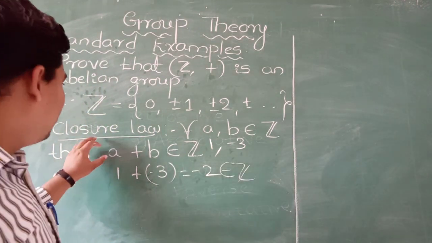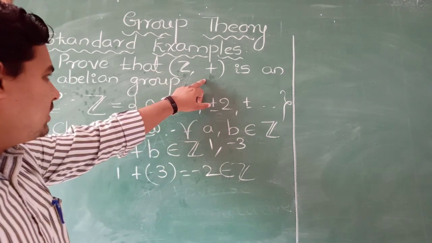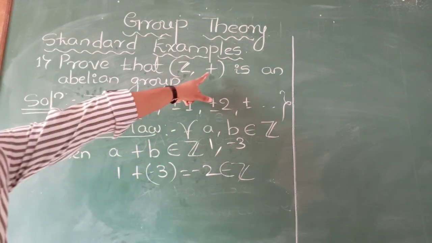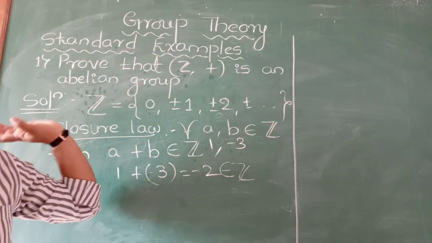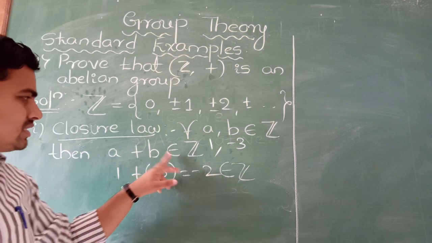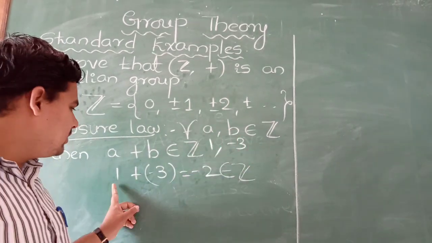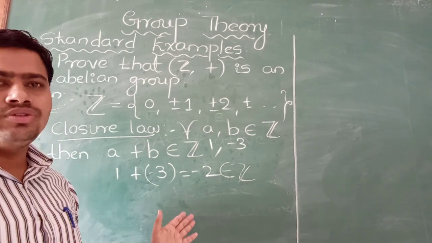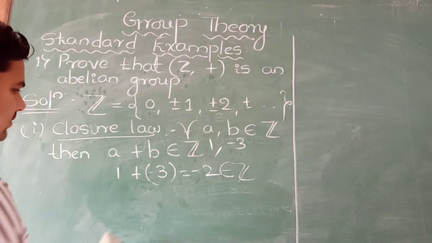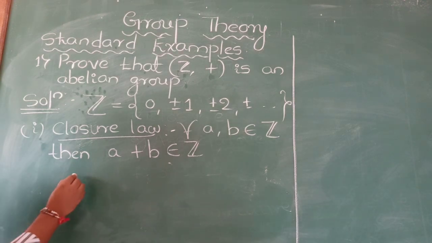Therefore, the closure law is satisfied with respect to addition in Z. We say that the closure law is satisfied with respect to the binary operation addition in Z. For all A, B belongs to Z, A plus B also belongs to Z. 1 and minus 3 belong to Z, then 1 plus minus 3 is minus 2. Minus 2 is also an integer, therefore it is present in Z. Therefore, the closure law is satisfied. The first law is satisfied.